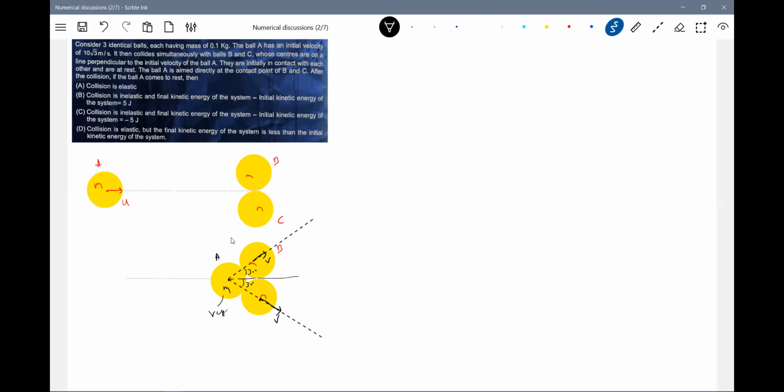First we'll apply the coefficient of restitution, then we'll check whether it is elastic or inelastic. Applying conservation of linear momentum, 2mv cos 30 degrees is equal to mu. So v is equal to u by root 3. Then we'll go for the final kinetic energy, 2 times half mv square. Why 2 times? Because K_B plus K_C is the final kinetic energy. This will be mu square by 3. What is the initial kinetic energy? Mu square by 2, so K_f is less than K_i.